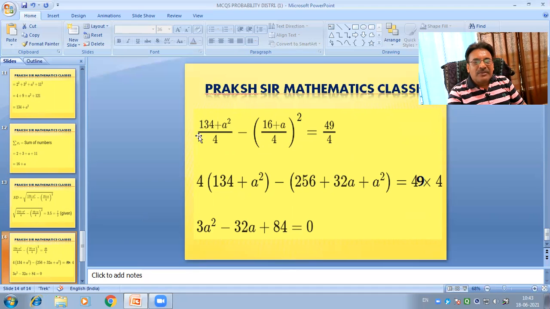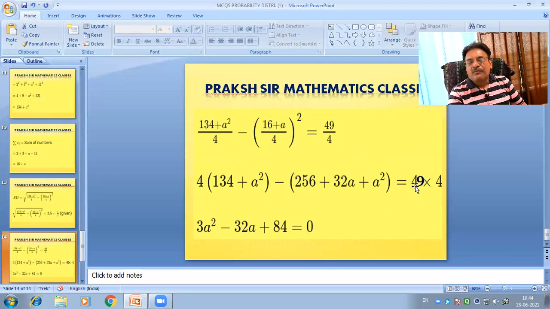Here we multiply numerator and denominator by 4, using the equal denominator method. So 4 times 134 plus a square minus, after solving, 16 square is 256, 16 into a, 16a into 2 is 32a, plus a square, upon 16, and the 4 fours are 16, so 4 into 49.